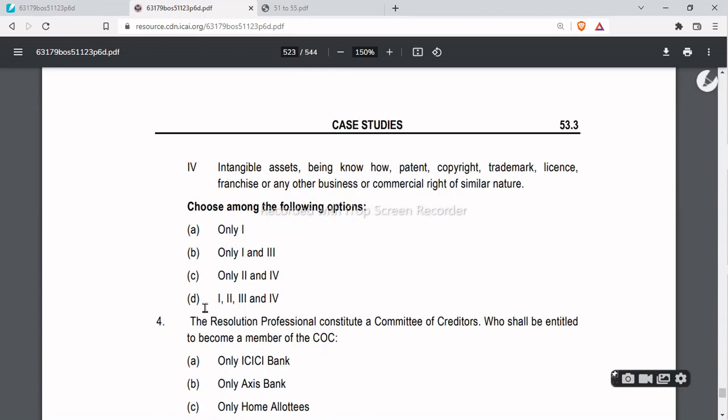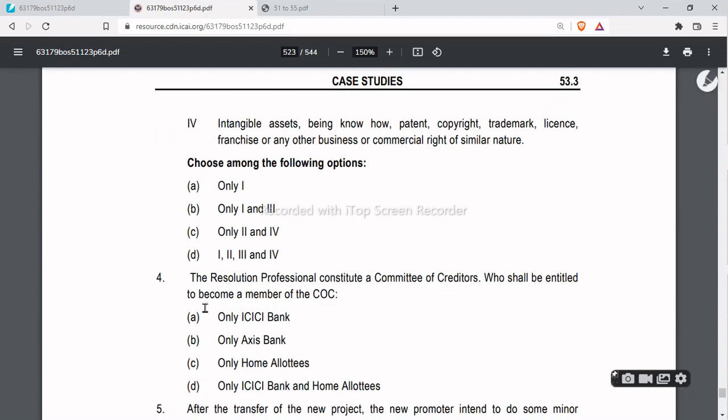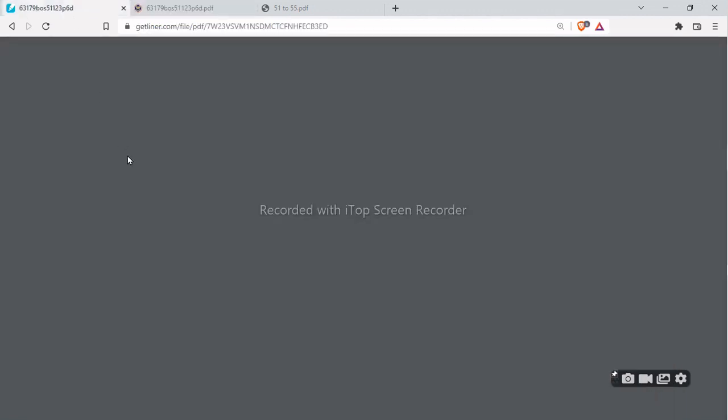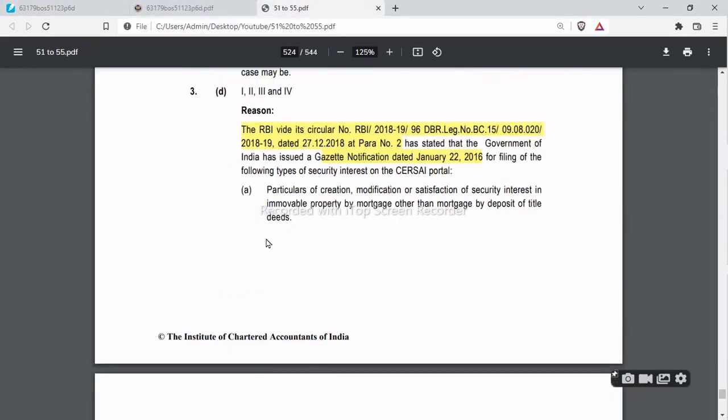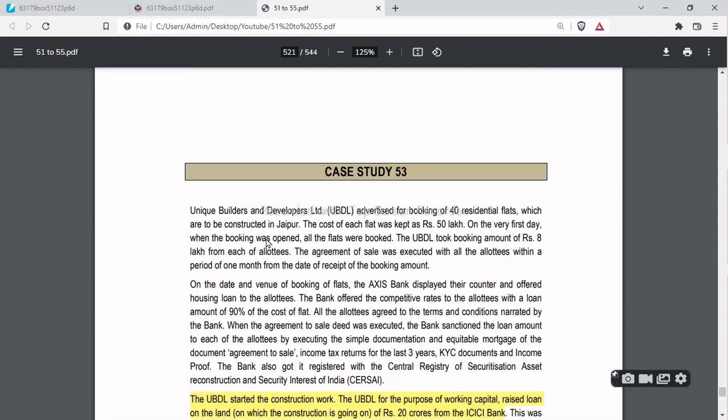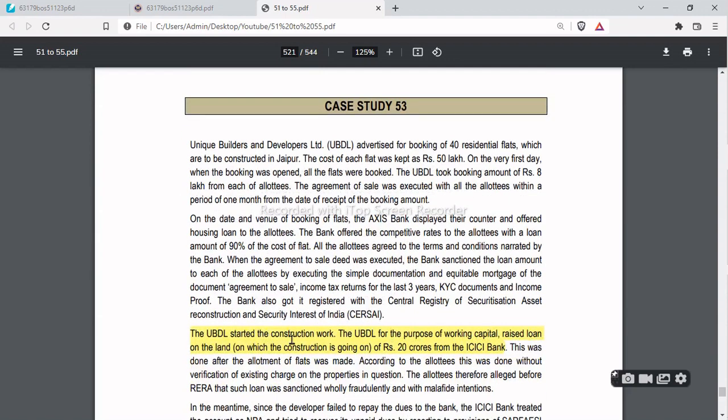Next, the resolution professional constitutes a committee of creditors; who shall be entitled to become a member of the COC? As you know, the committee of creditors is formed with financial creditors, and if financial creditors are not there, then we will consider the operational creditors. So we have to see whether in this case financial creditors exist or not. As you can see from here, Unique Builder has started the construction work and raised a loan on the land of rupees 20 crores from ICICI Bank.